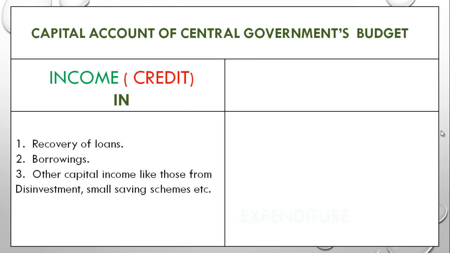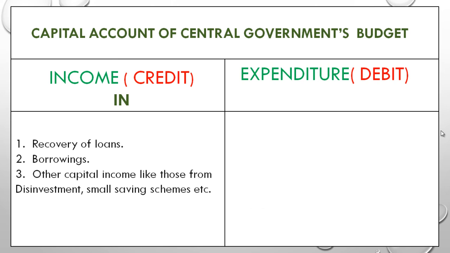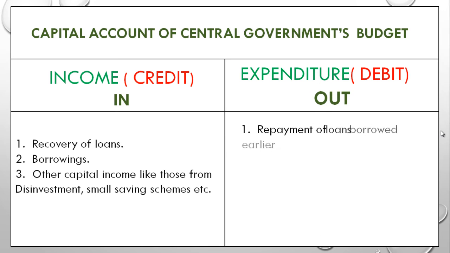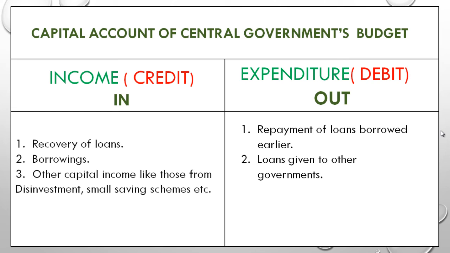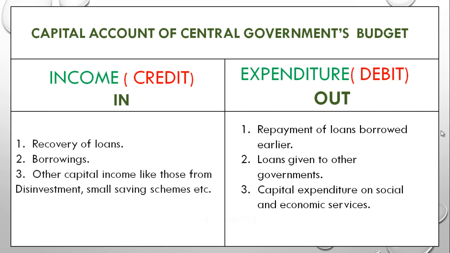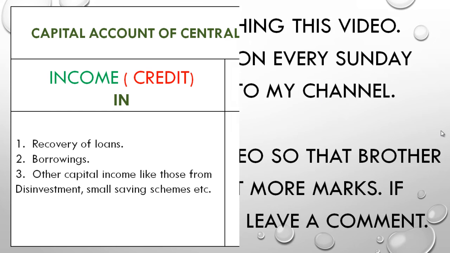Whereas the other side is the expenditure side or the debit side. It means the money is going out of the government. For example, there are 4 examples: repayment of loans borrowed earlier, loans given to another government is also expenditure, capital expenditure on social and economic service is also an expenditure, and the last thing is capital expenditure on defense.